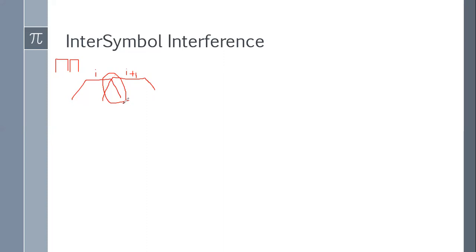The channel creates this problem. Now what will happen if intersymbol interference happens? Then we cannot detect the bits clearly at the receiver side, because in this portion we cannot guess which one is 1 or which one is 0.